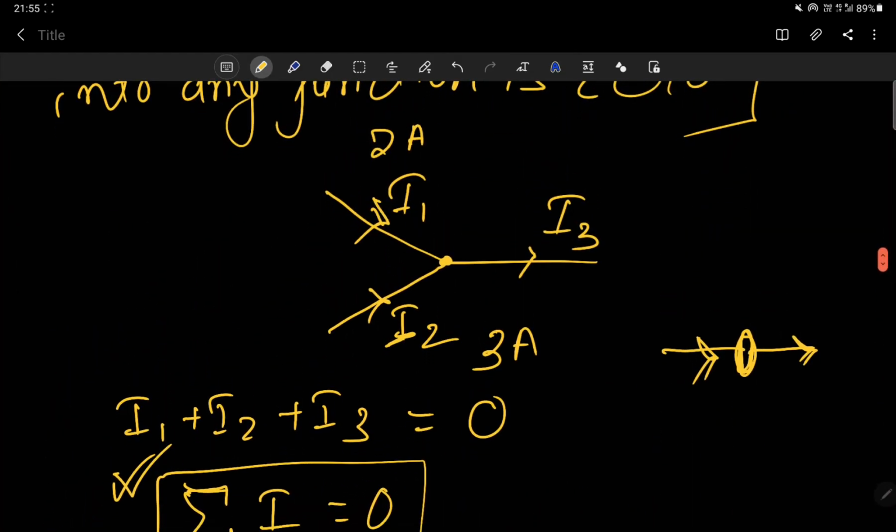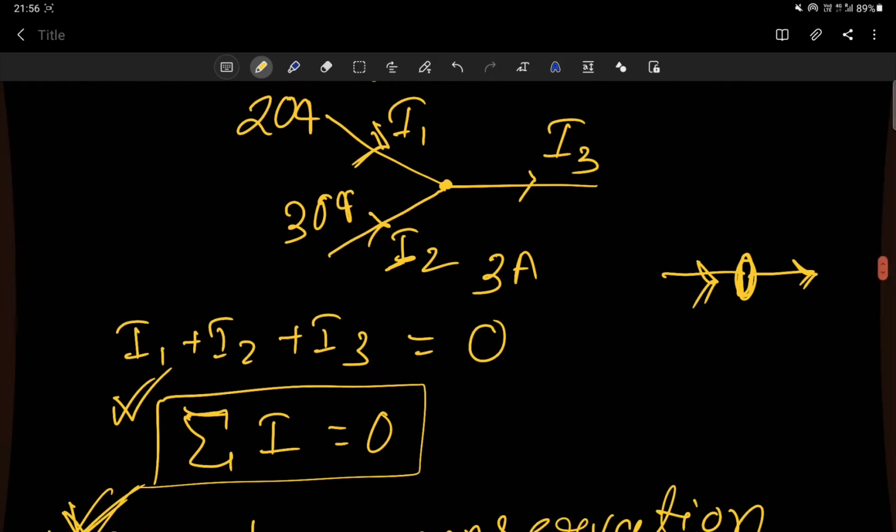Why conservation? What is the meaning of the current? Current means charge per unit time. Suppose 20 coulomb charge is entering in this junction per 1 second. Here 30 coulomb charge is entering per unit second. So in 1 second, 20 plus 30, that means 50 coulomb charge is entering. So how much coulomb charge will leave from this junction? Obviously 30 plus 20, that is 50 coulomb charge will leave. Okay. So that's why it is based on the principle of conservation of charges.